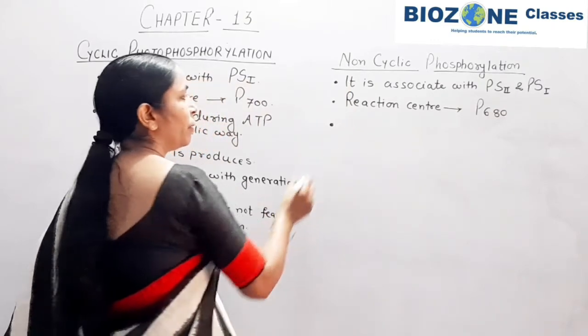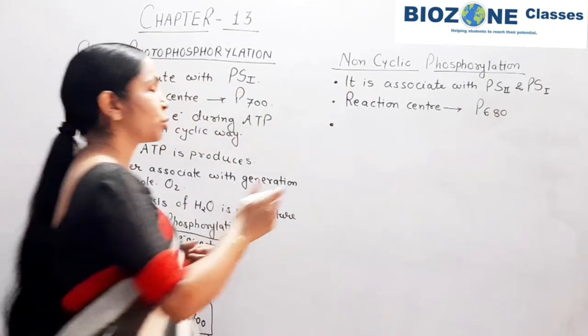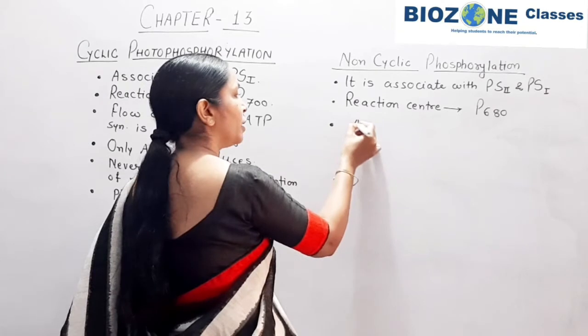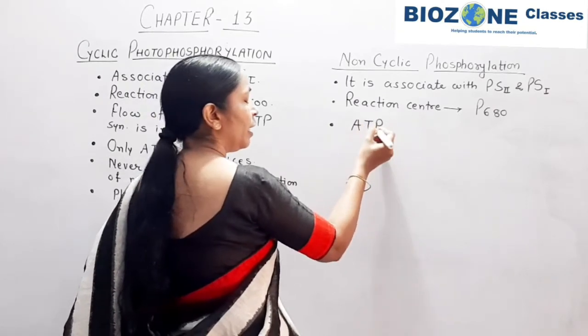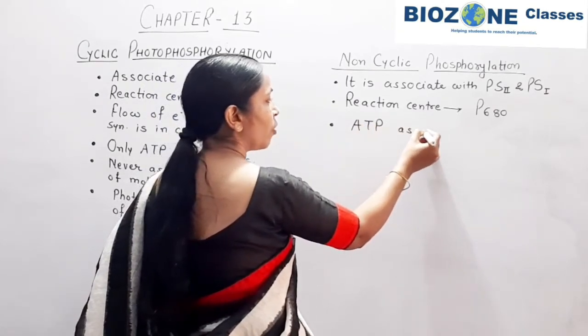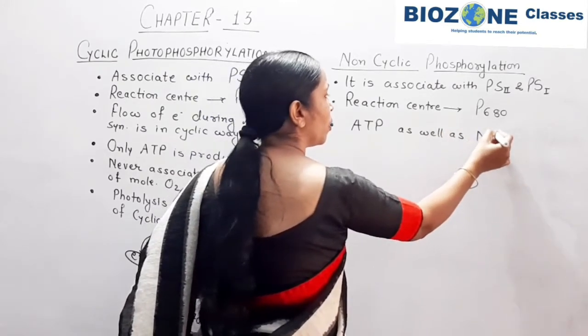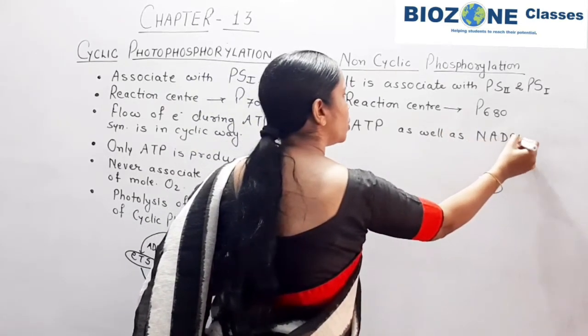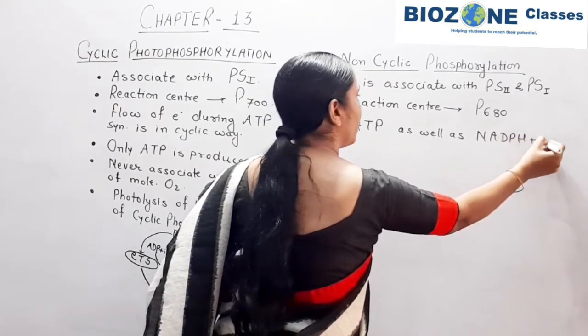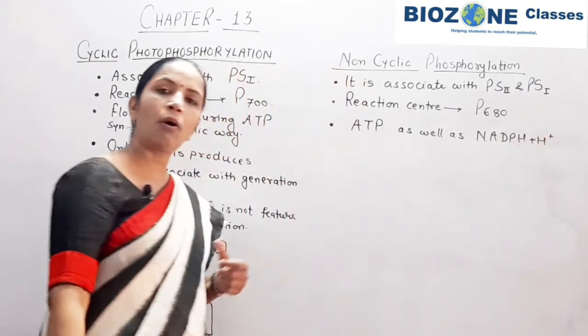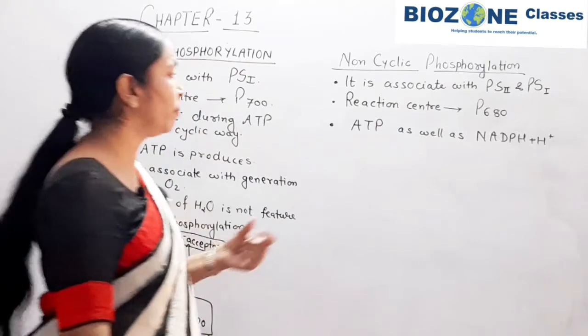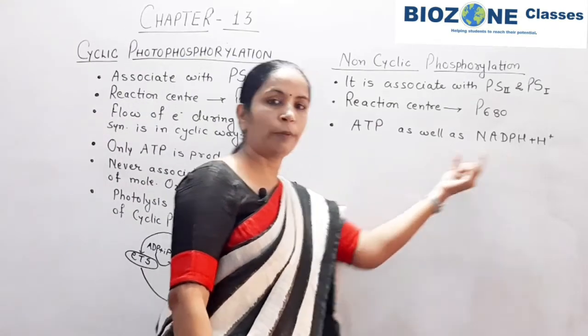After that, in non-cyclic phosphorylation ATP is produced, and along with ATP NADPH and H plus, or NADH and H plus, is also produced.